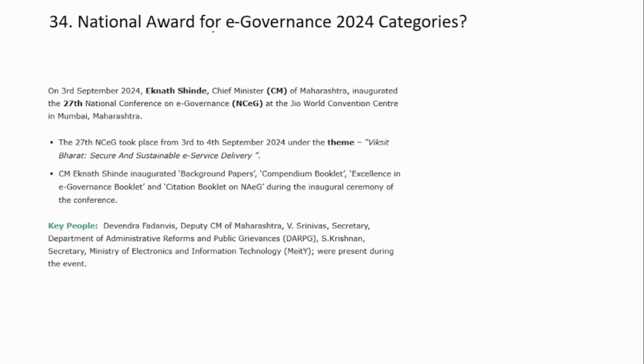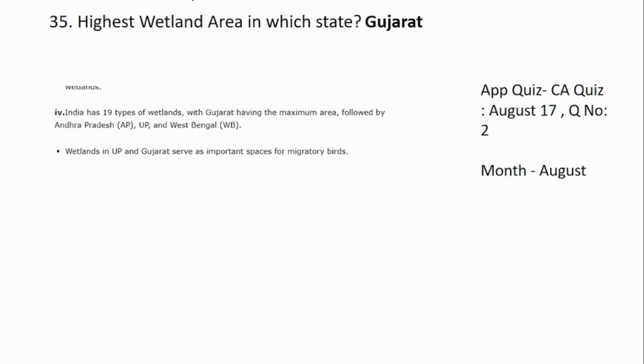34th question was about the National Award for E-Governance 2024 categories, and we had covered in detail about this National Award for E-Governance category in the AffairsCloud website page. 35th question was highest wetland area in which state, and the answer for it is Gujarat.